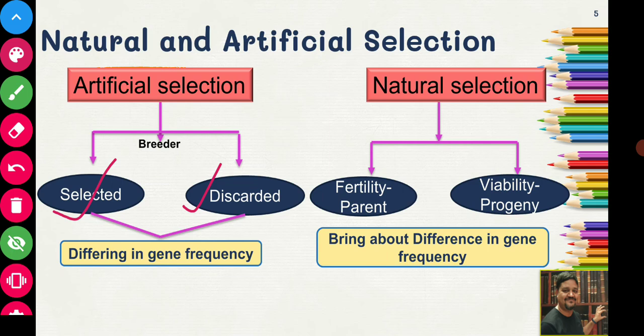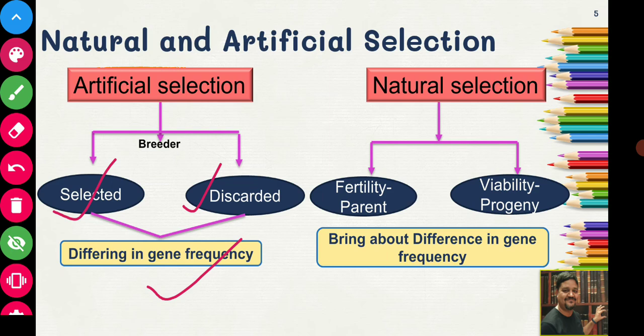Based on production performance or reproduction performance, the breeder divides the whole population into these two parts, and these two portions will differ in gene frequency. That is why there is a phenotypic difference and a difference in performance. Why? Because there was a difference in gene frequency.